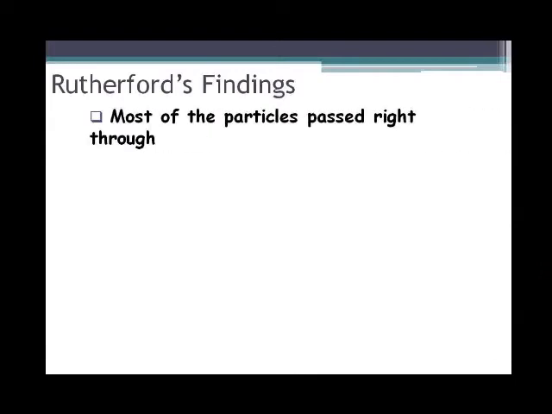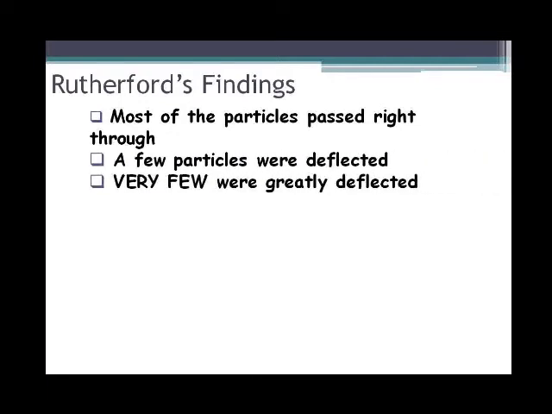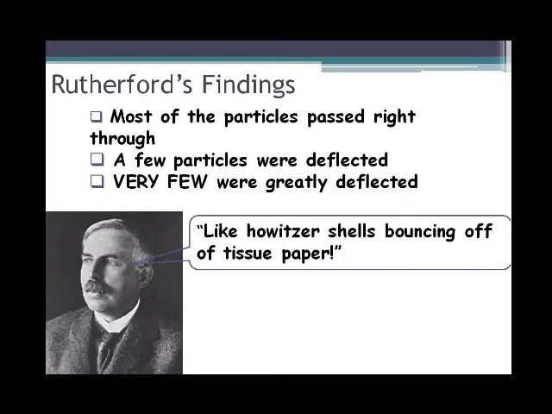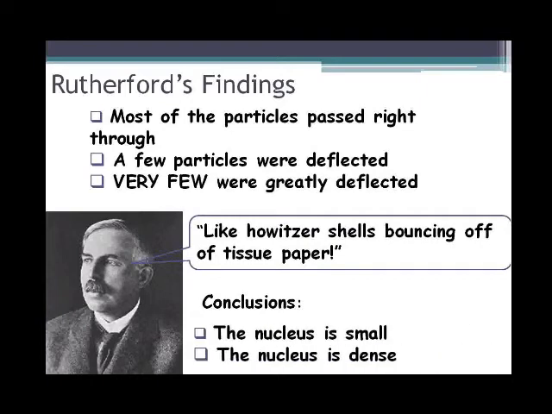Rutherford found that most of the particles passed right through, and that very few were deflected. Very few were greatly deflected. Rutherford was said to have compared it to howitzer shells bouncing off tissue paper. This led him to believe that the nucleus is very, very small, very, very dense, and positively charged.